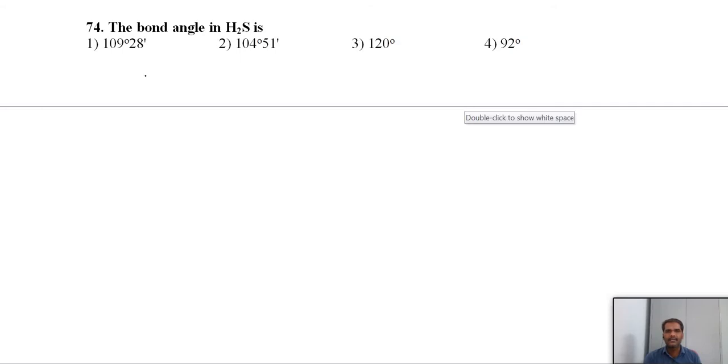Next, the bond angle in H2S. Again we know that only water undergoes hybridization, so its angle is almost 104, but for the rest of the hydrides, sulfur, selenium, tellurium, the angle is close to 90. Among the 4 options we have only one option with 92. So the H2S bond angle is 92. Why? Because there is no hybridization here.